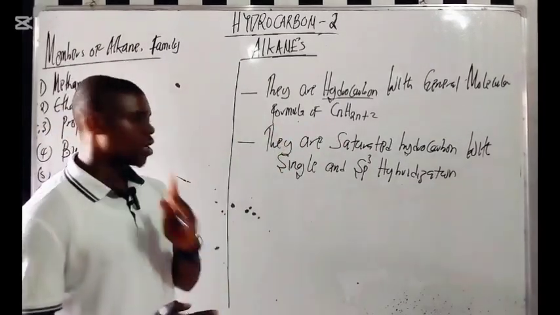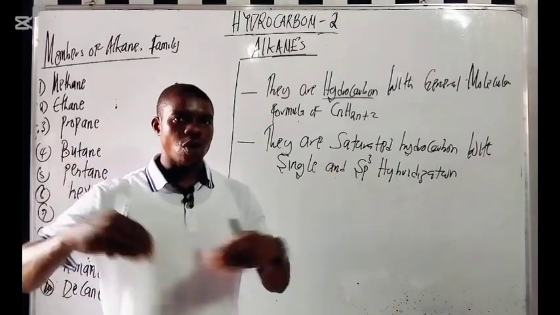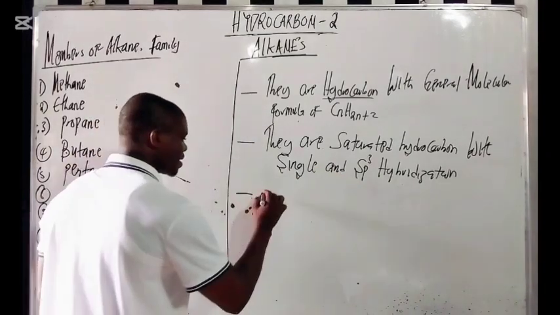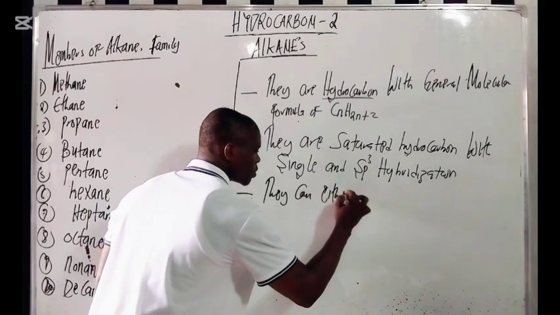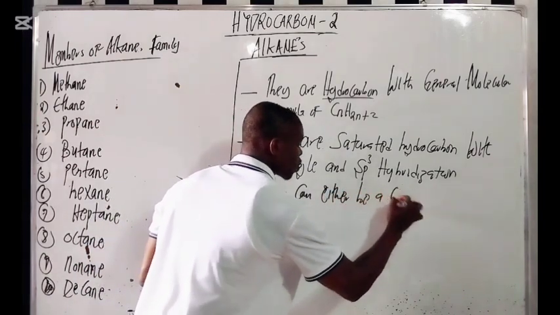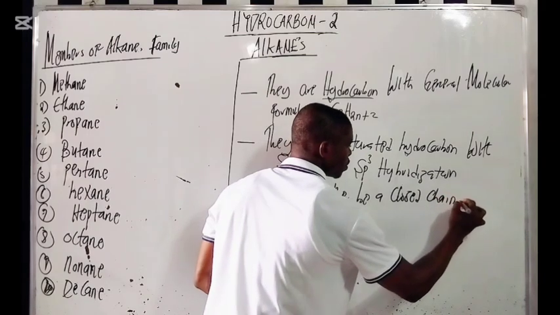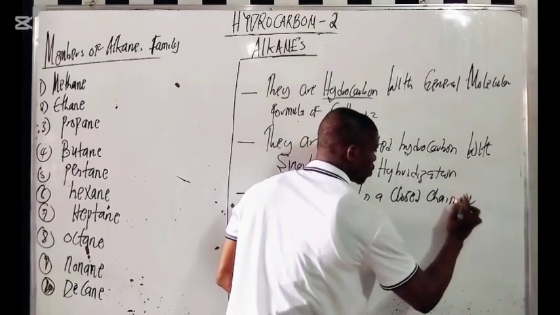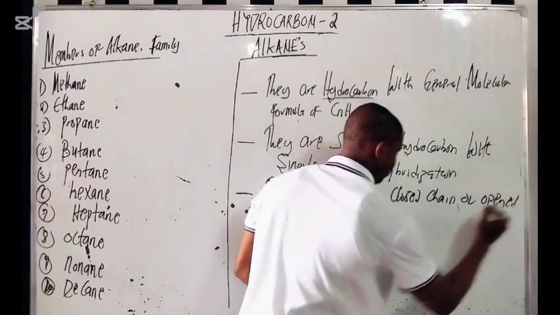Now look at something here. One thing I need to explain to you is that alkanes can either be an open chain or a closed chain.